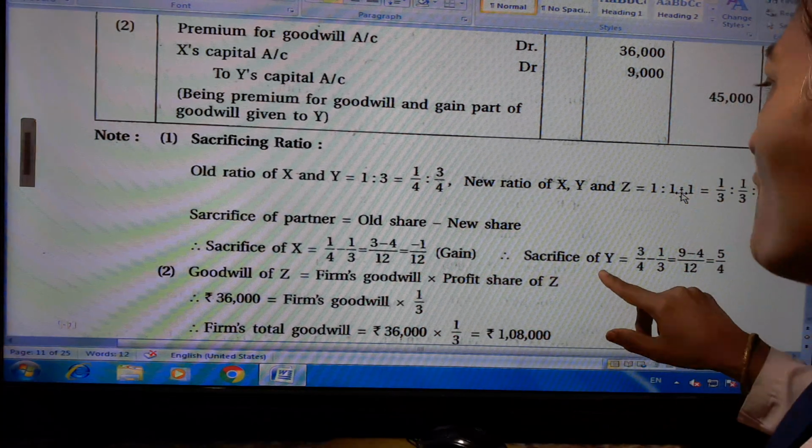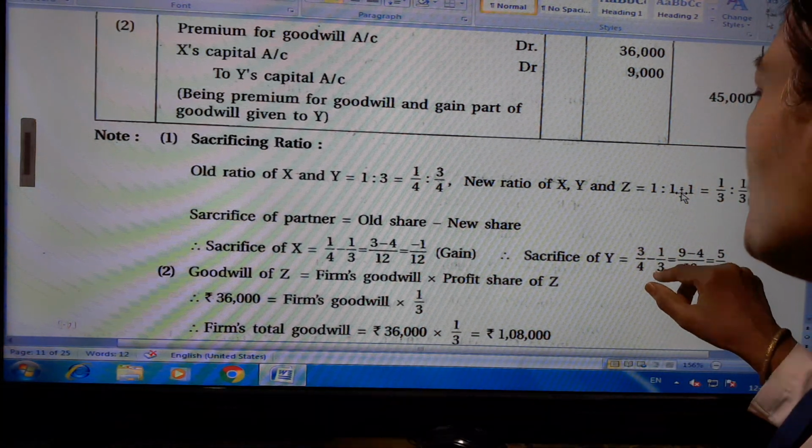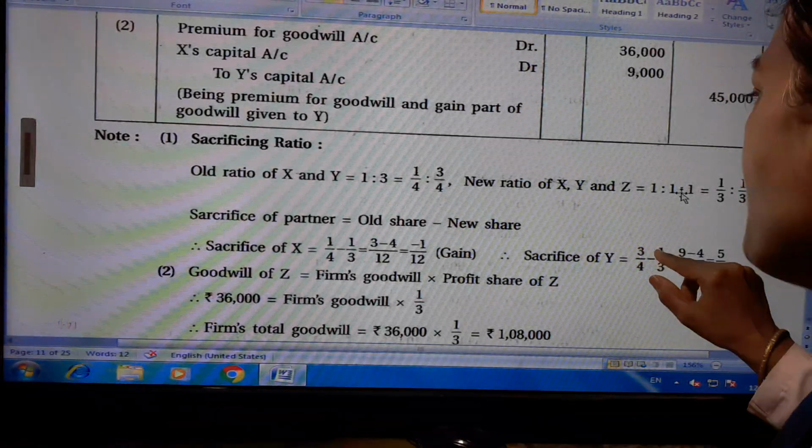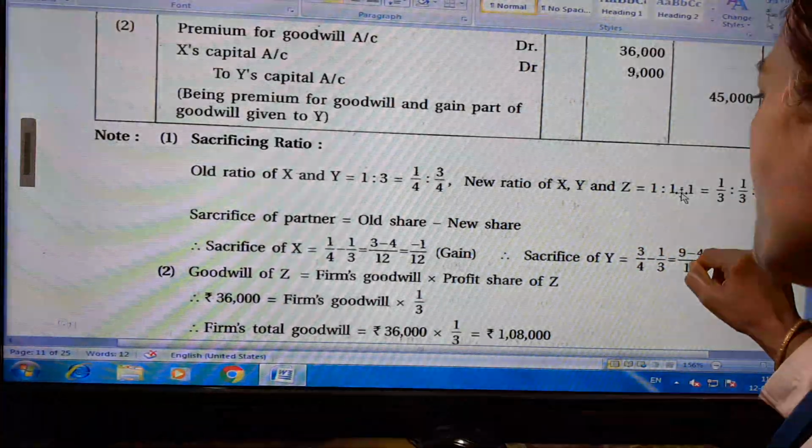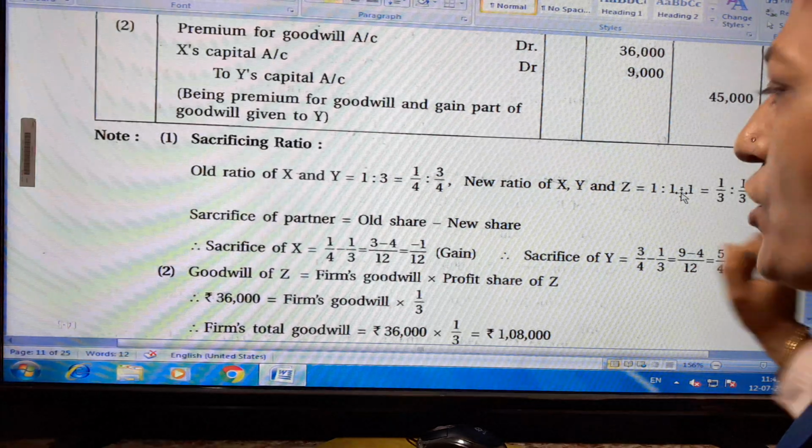And sacrifice of Y is equal to 3/4 minus 1/3. Cross multiplication: 3 threes are 9 and 4 ones are 4. 9 minus 4 upon 12 is equal to 5/12. Here